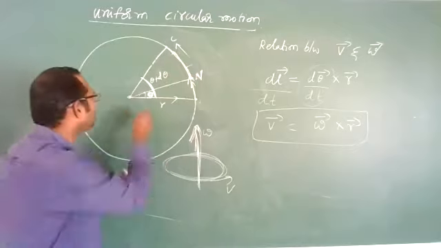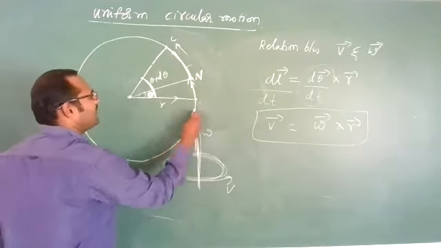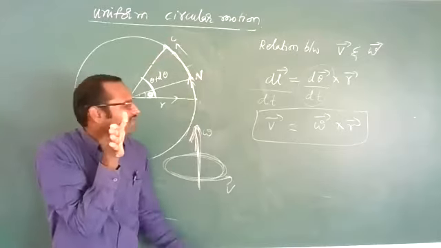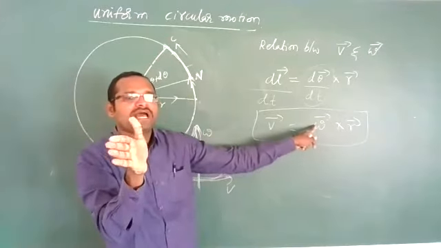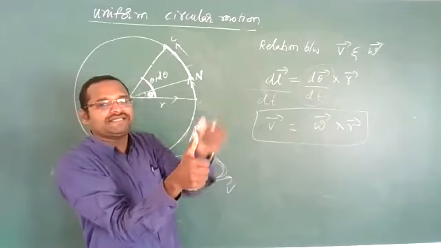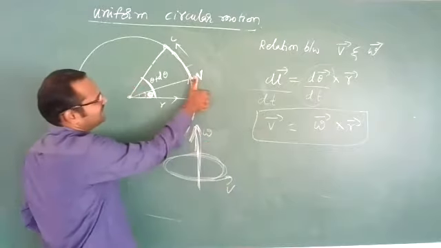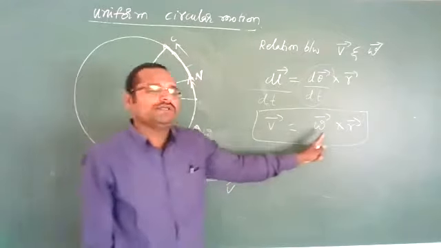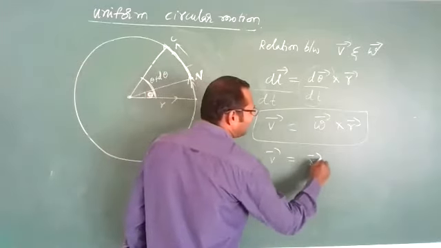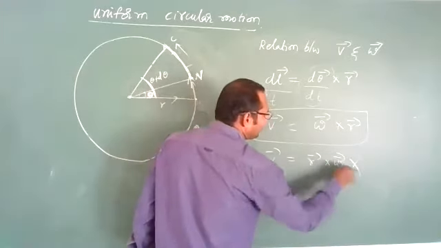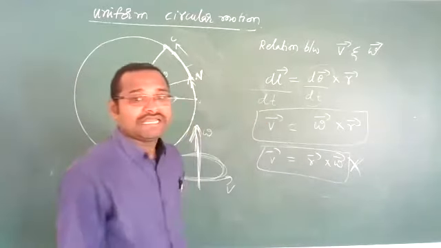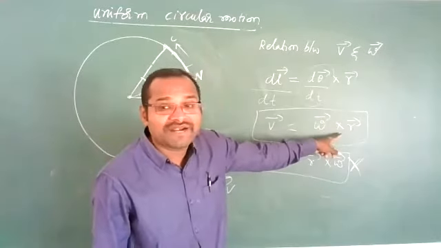Omega is outside. Just now I told you that when a particle is moving in a circular path in this direction, anti-clockwise direction, omega will be outside. So first along omega bar I am keeping my fingers, along r bar I have to turn my fingers. So the resultant velocity v is in this direction. It's perfect. This relation you should remember. You should not write V bar is equal to r bar cross omega bar. It is wrong, no? You should not write like this. It is wrong, because it is a cross product, a vector product.